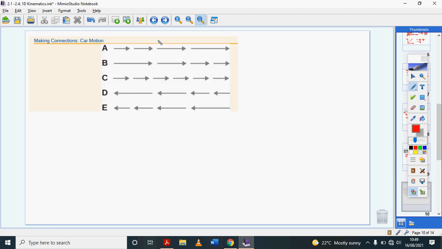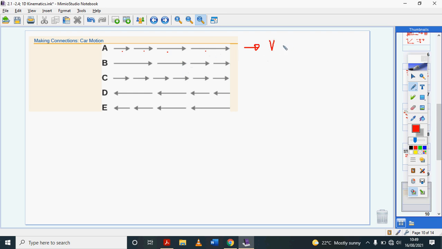This little pictorial here is going to help us understand acceleration better. These arrows are representing speeds of cars A, B, C, D, and E. If you look at car A, the arrows are increasing in size, which shows you that speed is increasing.